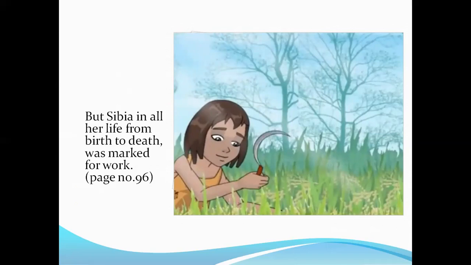But Sibia, in all her life from birth to death, was marked for work. Ever since she could toddle, ever since she could start learning to walk, she had husked corn, gathered sticks, put dung to dry, cooked and weeded and carried and fetched water and cut grass for fodder. So this is the kind of life she lived.